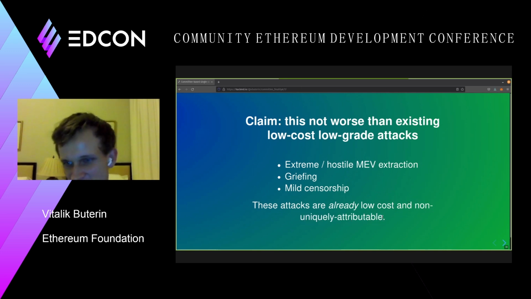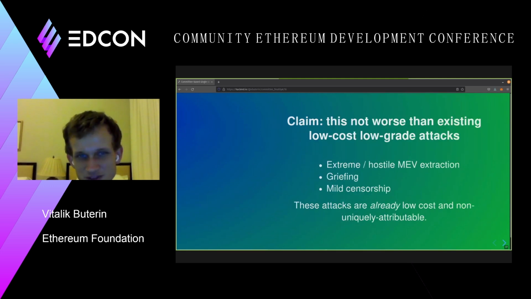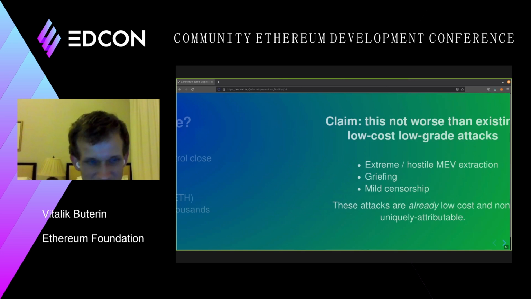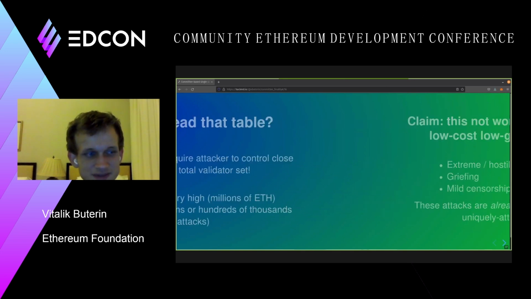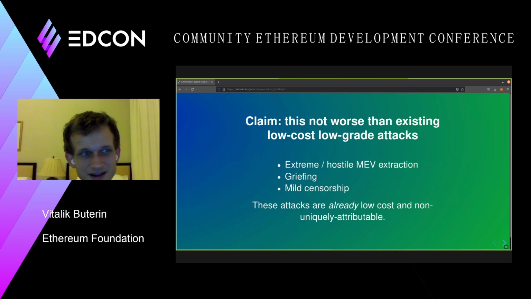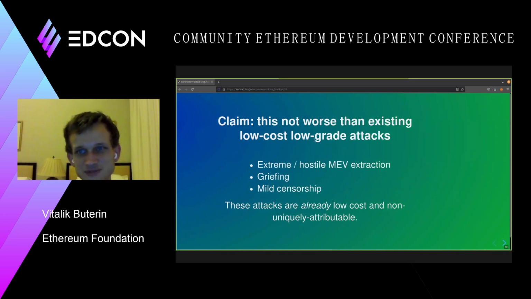So basically, if an attacker has access to controlling half the validator set, and the attacker is willing to burn 100,000 ETH, there are already a lot of very extreme things that the attacker can do. And so I would argue that going to this committee-based model of consensus does add one new opportunity to attack, but that opportunity is not even cheaper than opportunities that already exist. So, benefits for validators from this design: constant node running load.